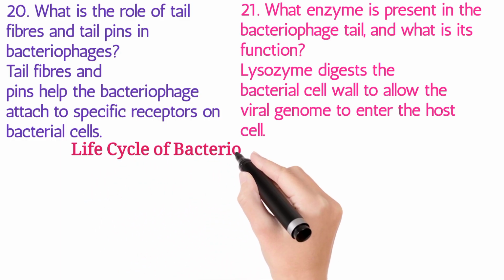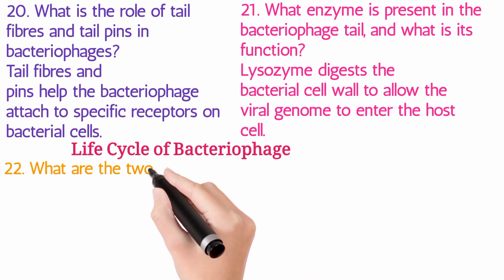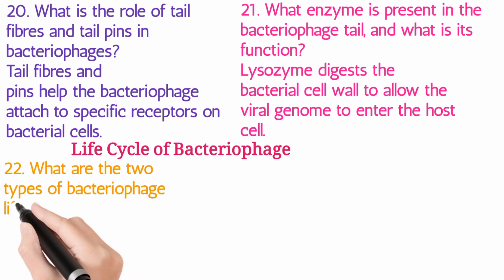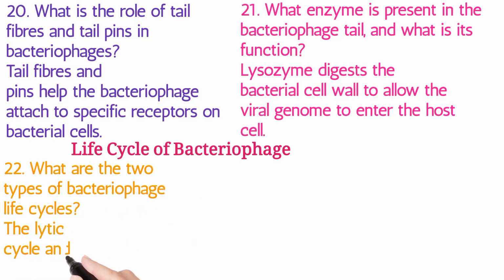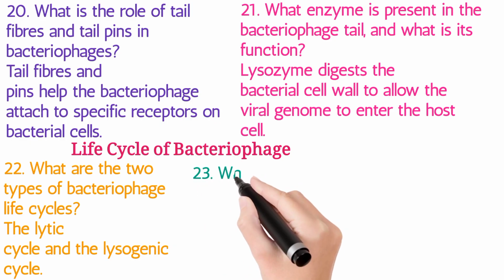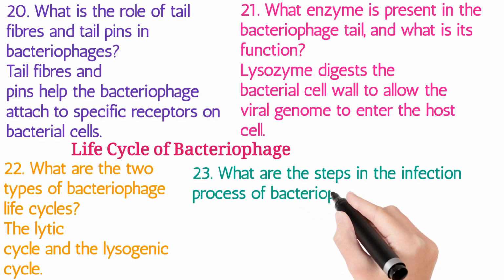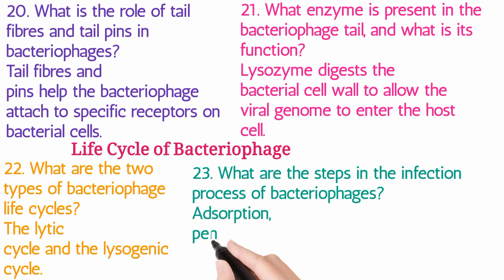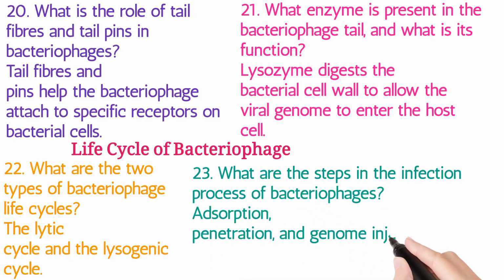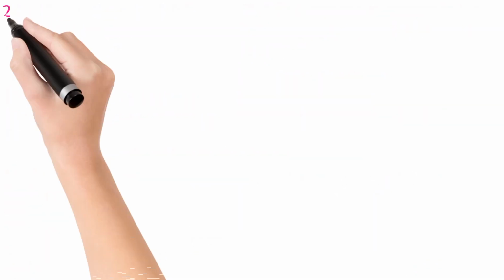Life cycle of bacteriophage. 22. What are the two types of bacteriophage life cycles? The lytic cycle and the lysogenic cycle. Infection process. 23. What are the steps in the infection process of bacteriophages? Adsorption, penetration, and genome injection.